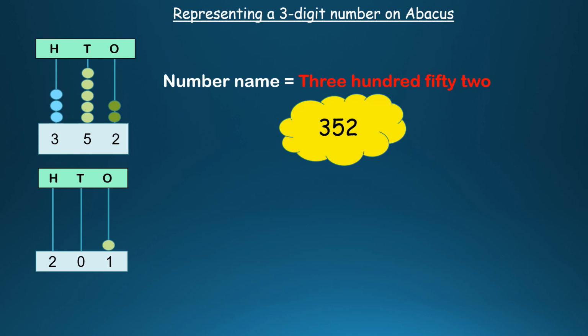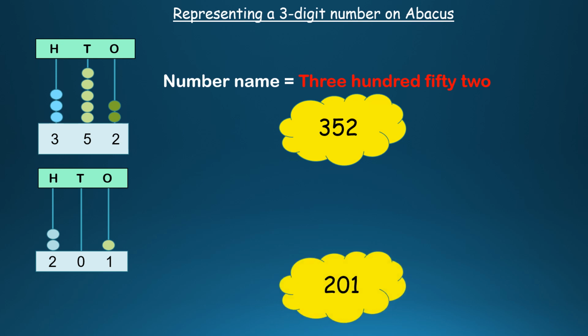There is 2 given here. We have put 2 beads in the hundreds. Now what is the number? 201. So we have learned how to read a number. 2 is in the hundreds place, leftmost place. So 200 and 1 over here. So 201.